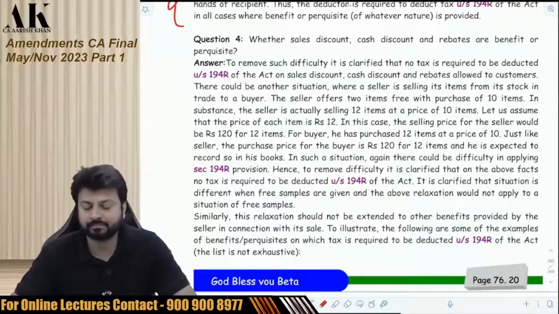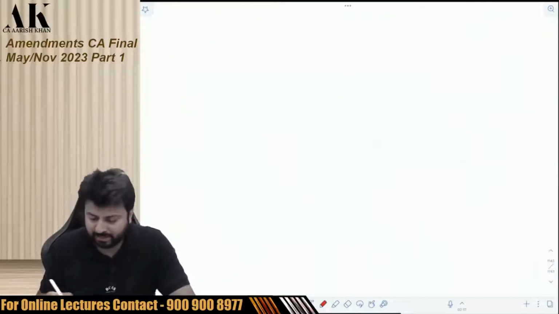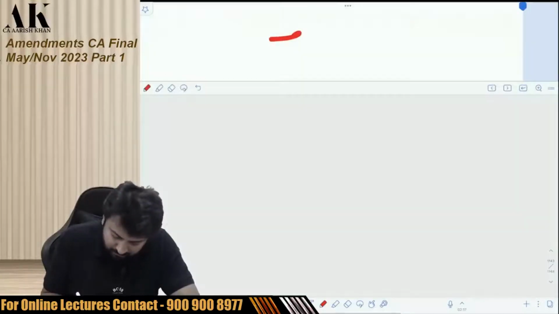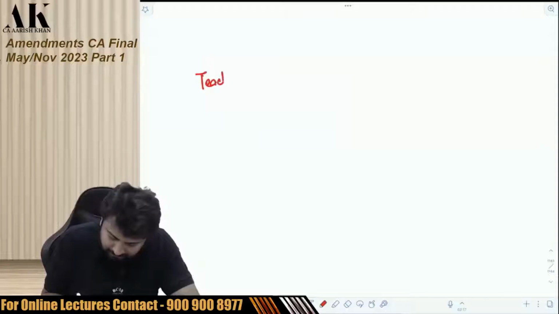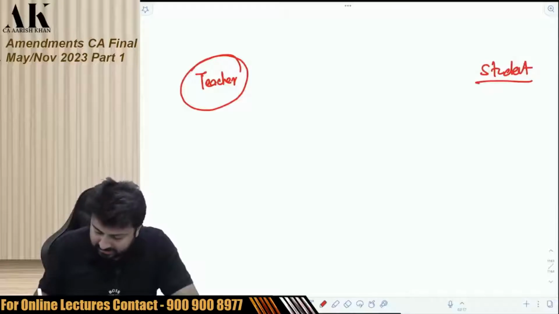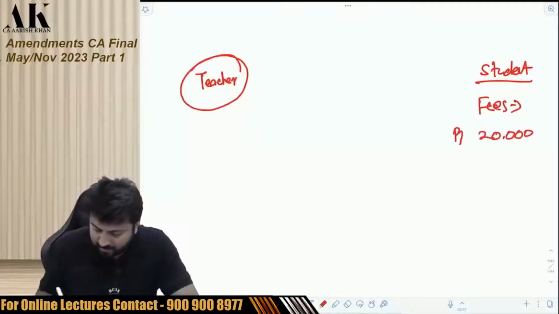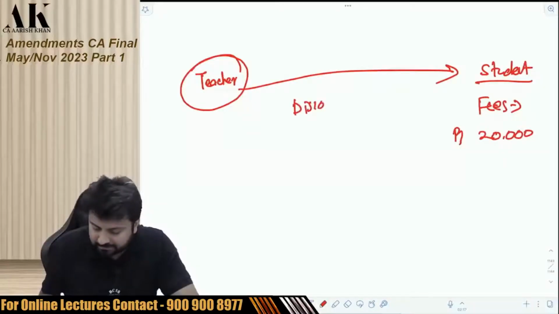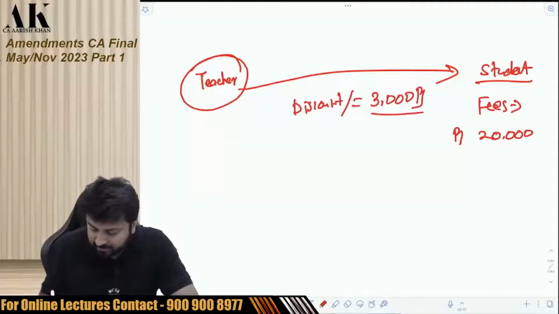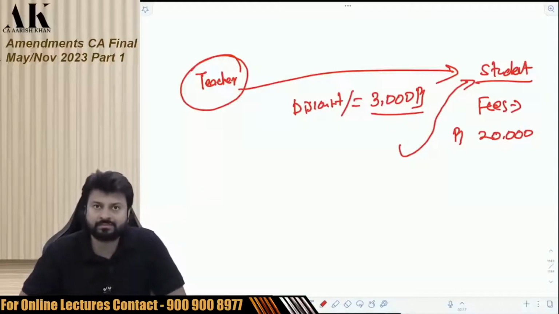For example, if I give you a sales discount, for example, I am a teacher, and you are a student, and suppose my fees is 20,000 rupees. But if I give you a discount of say 3,000 rupees, then whether this 3,000 rupees is a benefit which is provided by me to you, the answer is yes. Actually speaking, yes, it's a benefit given by me to you.